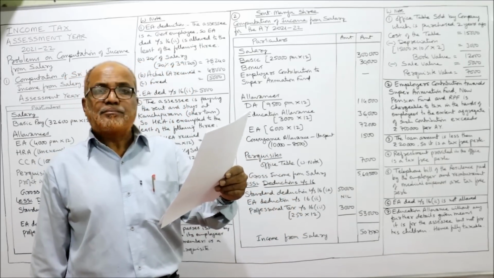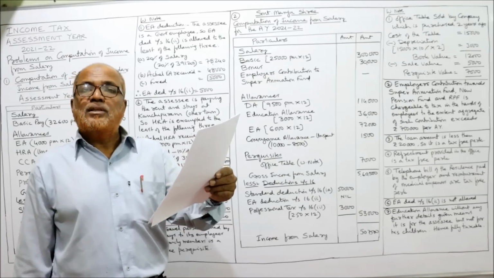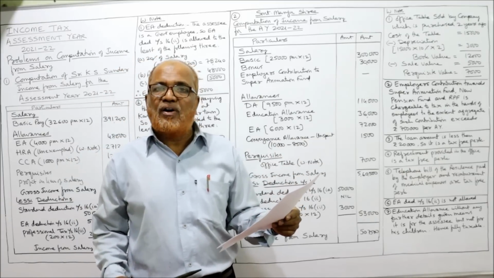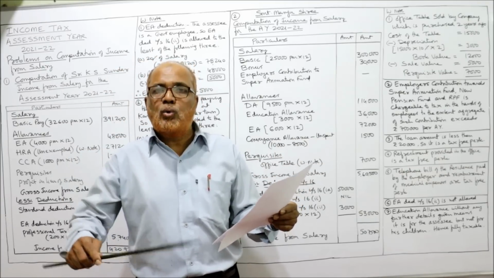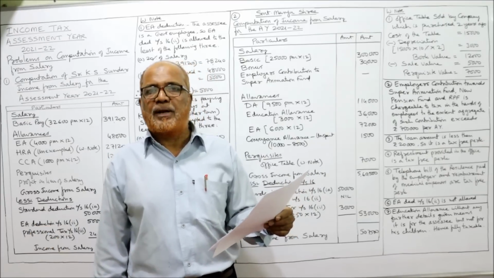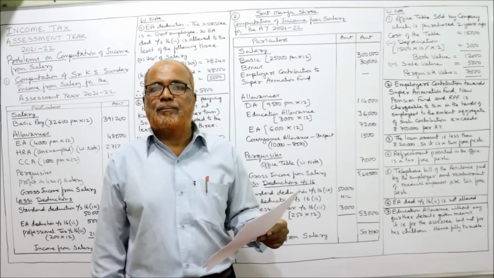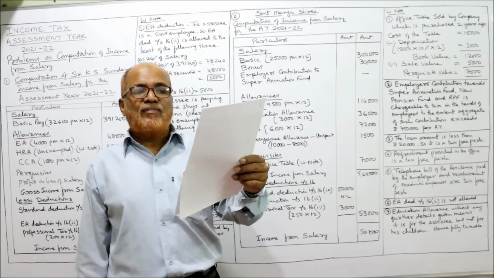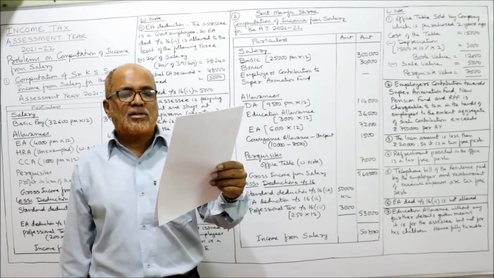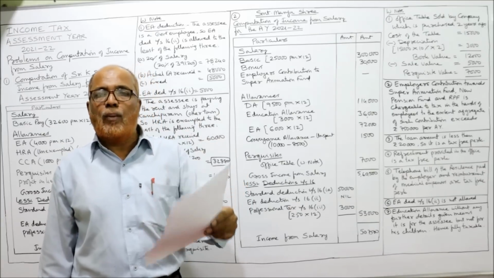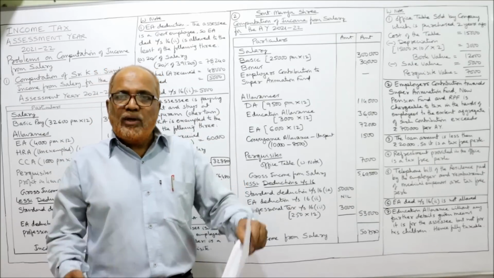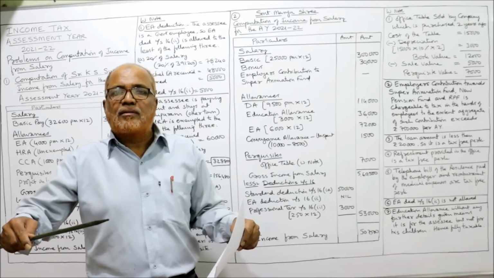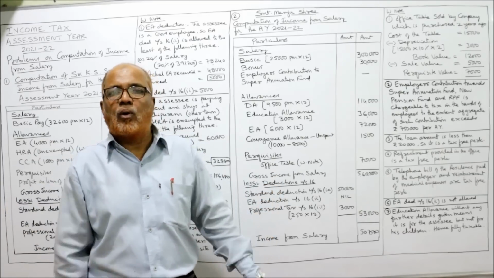The company sold one office table. In the previous video, I explained taxable perquisite. If the employer has transferred a movable asset to the employee, it's a taxable perquisite to the extent of benefit to the employee. Here the company sold an office table costing 15,000 for 5,000, which was purchased 2 years ago. It's a taxable perquisite. After 2 years, this office table is sold to the employee for 5,000.